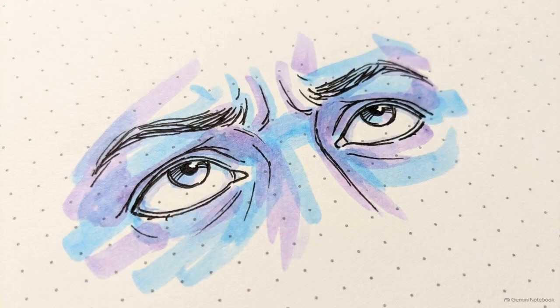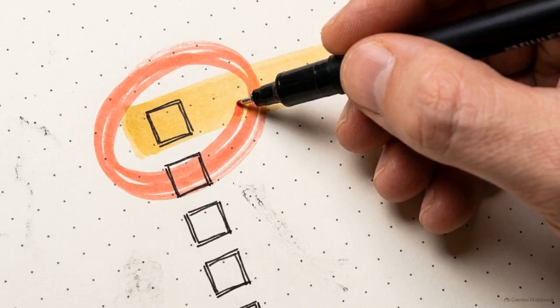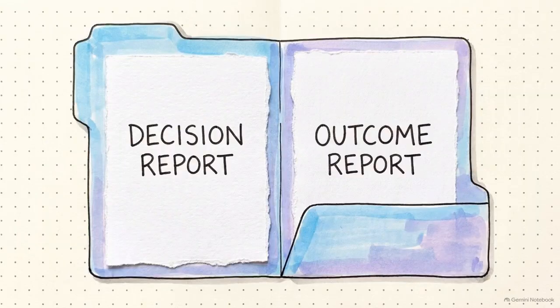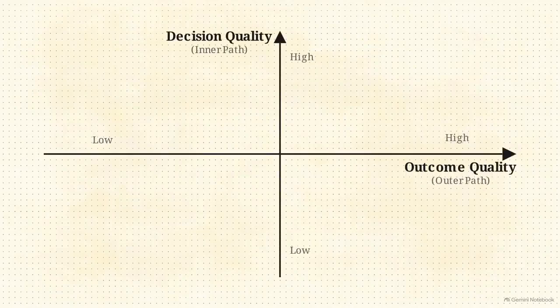A human need prompted an observation. That information became a pattern. The pattern informed a decision, and the decision created an action. To accurately evaluate the consequence of that action, we use a 2-report review. This matrix separates the decision's process quality on one axis from the outcome's luck on the other.